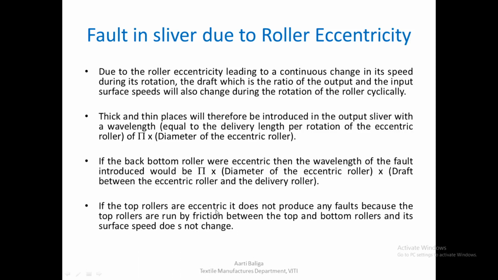So if the top rollers are eccentric, it does not produce any faults because the top rollers are run by friction, obviously, and that's why they are not capable of introducing any fault even if they were eccentric. Since it runs due to friction between the top and the bottom rollers, its surface speed does not change.